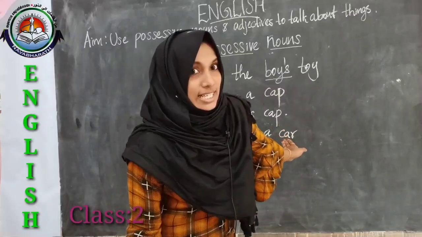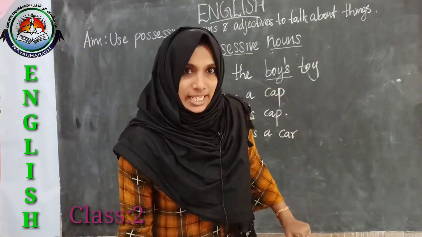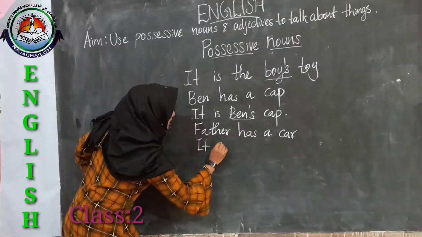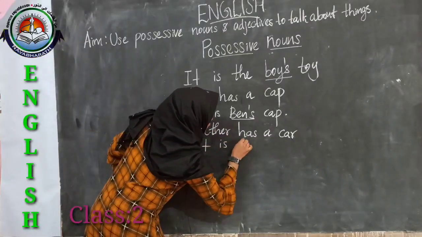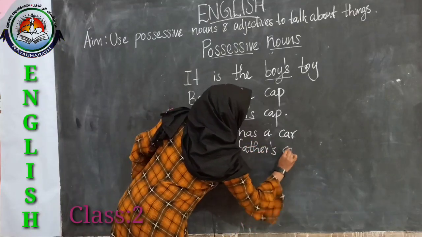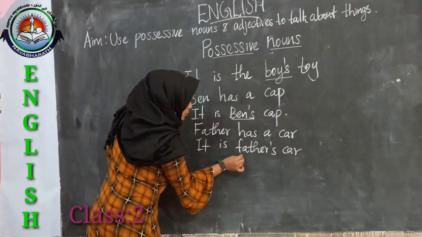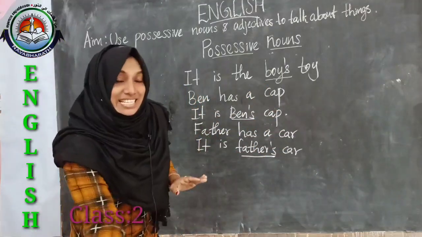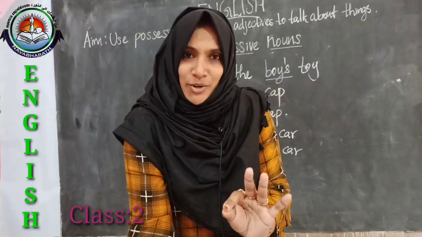His father is the owner of that car. So we can write, whose car is it? It is father's car. So here this father is a possessive noun.